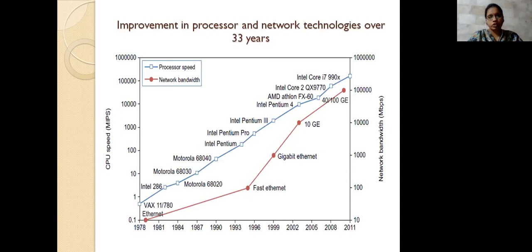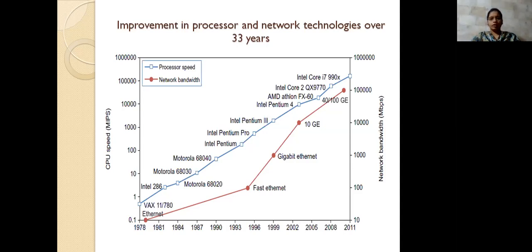So here I mentioned two representations in this graph. On the x-axis and y-axis you are representing speed, bandwidth, and the years you are taking there. And then you have the plotting here. The red one is representing the bandwidth you are using. And next, the processor speed, whether it is increased or not, and what processor you are using there.